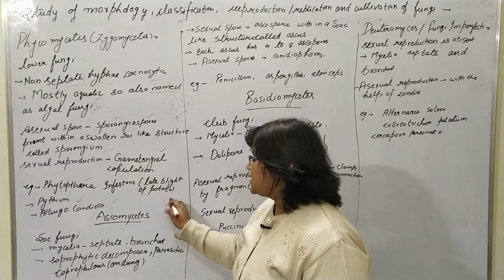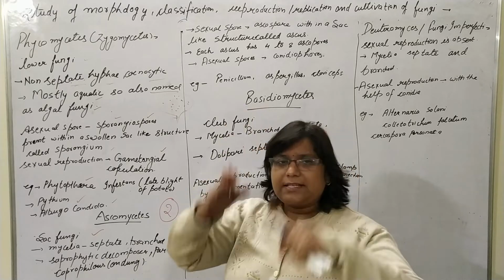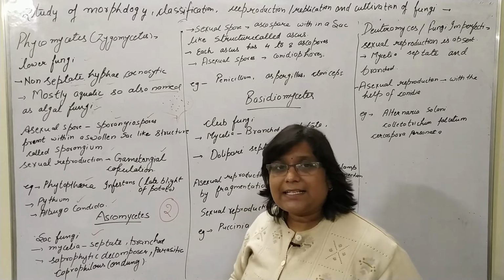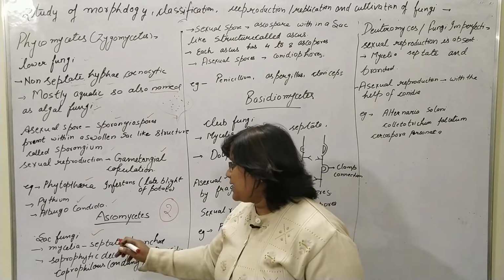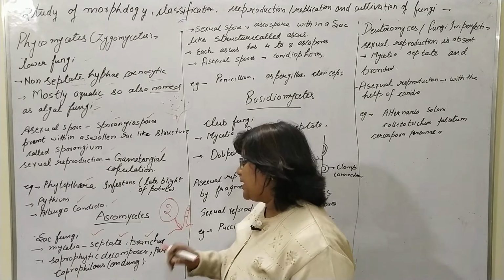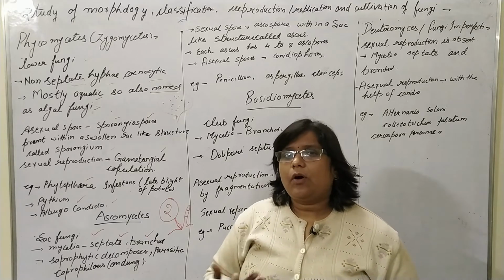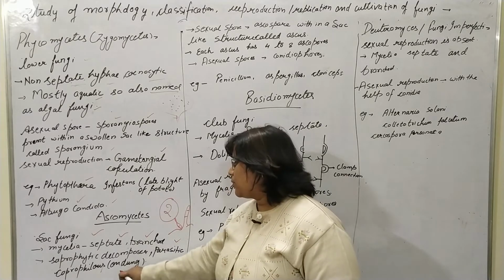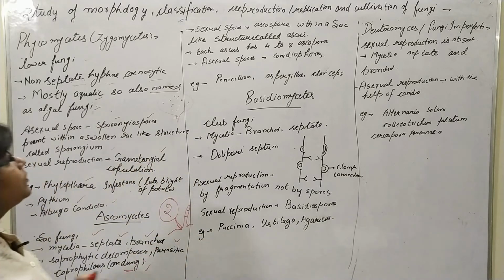The second group is the Ascomycetes. Ascomycetes is also named the sac fungi. Here the sac means a big bulge, or a sac-like structure is present, which is why it is named the sac fungi. The mycelia are septate and branched. These are saprophytic decomposers, meaning they grow on organic material, and they can also be parasitic and coprophilous. Coprophilous means they grow on dung.